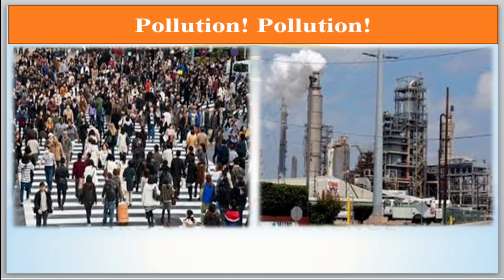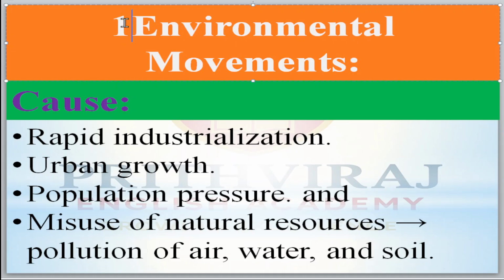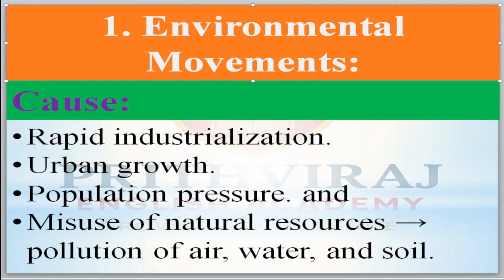What is that? Environmental pollution. First one. Okay, first is environmental pollution. So causes are rapid industrialization, urban growth, then population pressure and misuse of natural resources. This is going to cause air pollution, water pollution, and soil pollution.